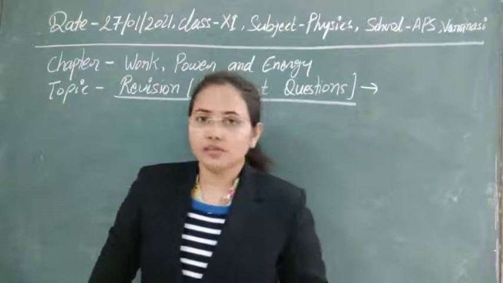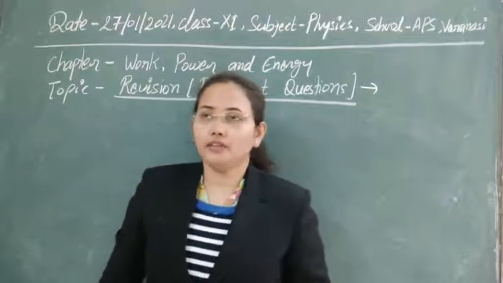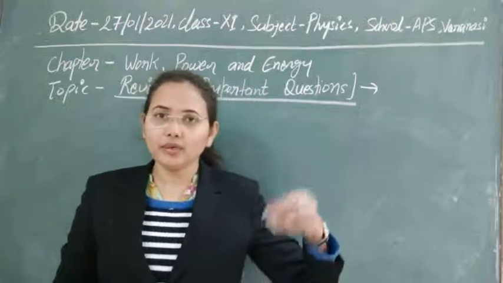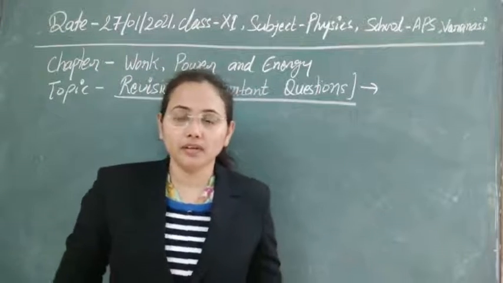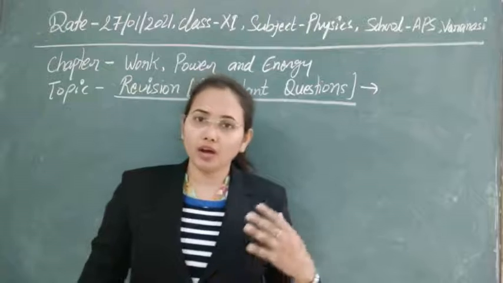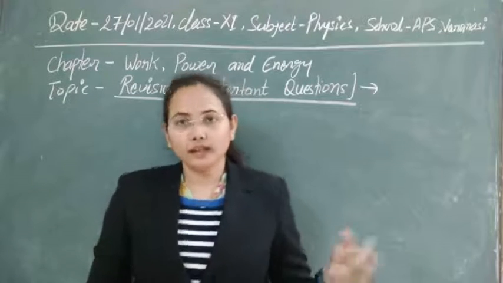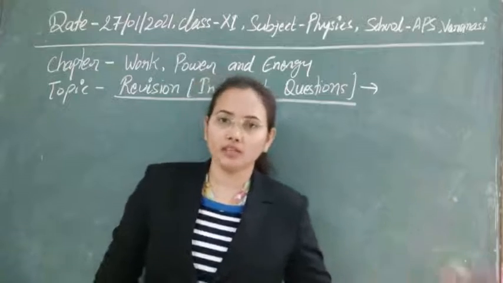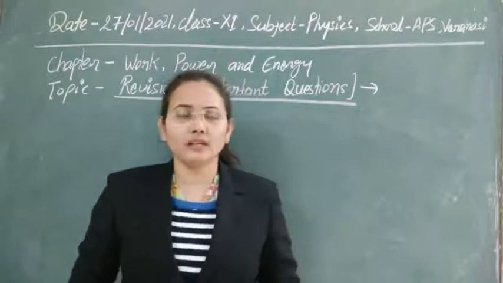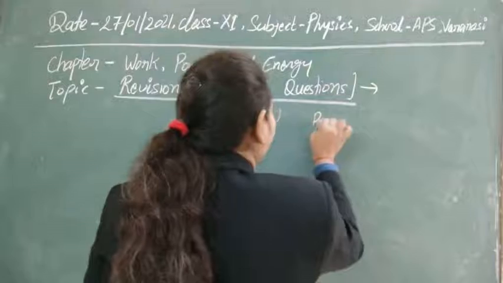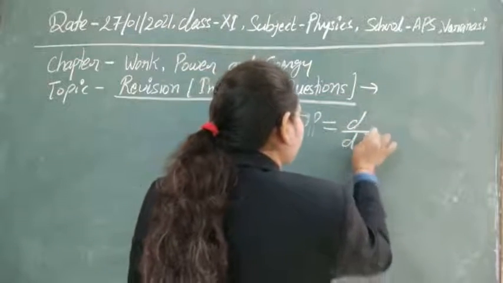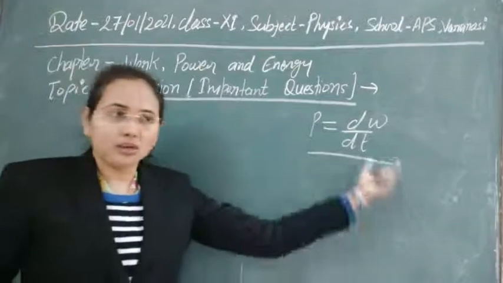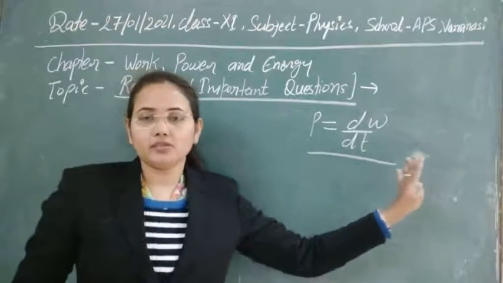So the next concept here is the concept of power. Power is the rate of doing work, that is known as power. It means within a time, how much work we can do is known as the power of the particular body or machine which you want to calculate. So simply, power is defined by the rate of doing work. The unit of power is known to you.